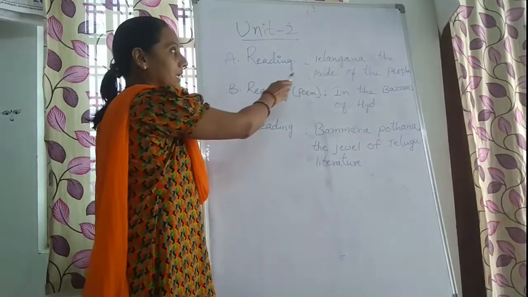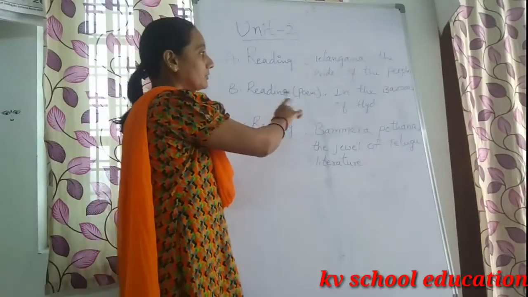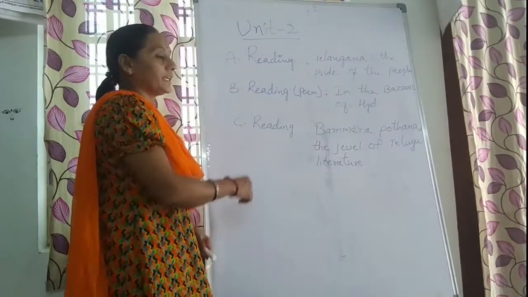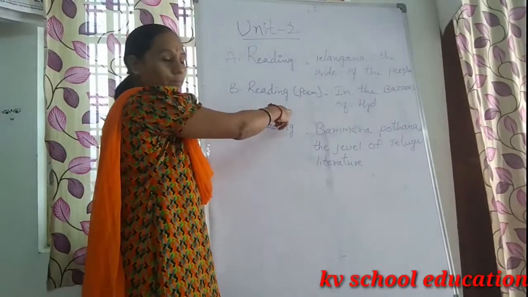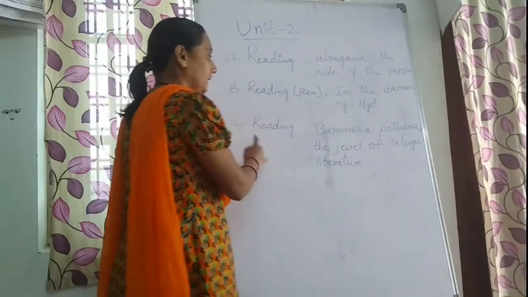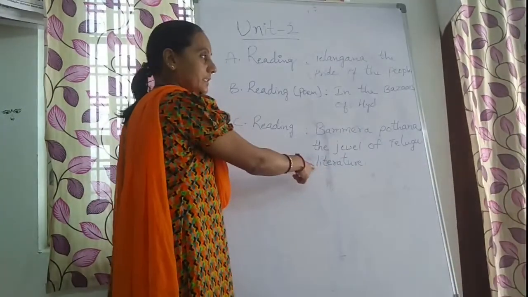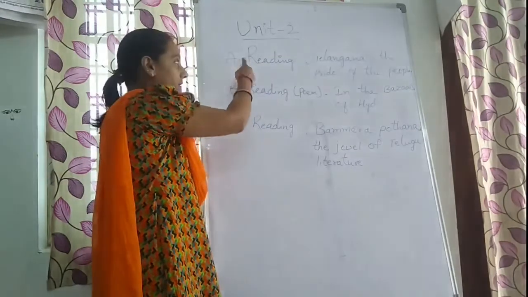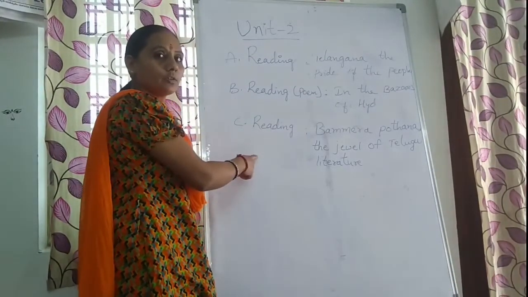So first our topic is Telangana, the pride of the people. A reading, Telangana, the pride of the people, and B reading, you have a poem, In the Bazaar of Hyderabad, and C reading, you have Bommera Potana, the jewels of Telugu literature. So in Unit 2 you have this A, B, C. These are the three lessons you have in Unit 2.